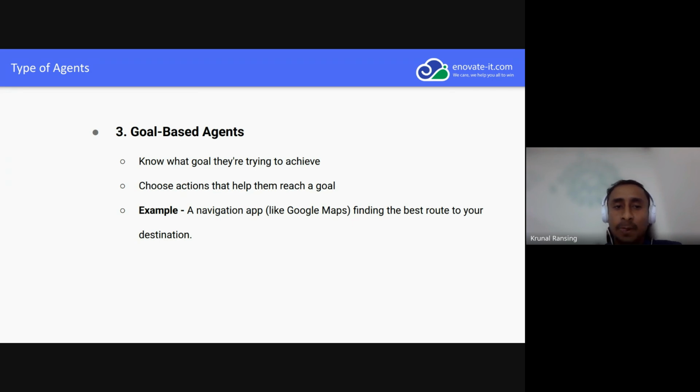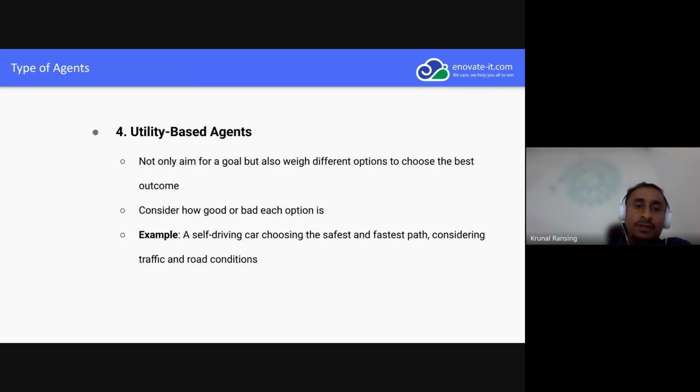Fourth is the utility-based agent. The name itself suggests they have some utility. It's not just the goal. It also decides what options we have, and what is the best outcome we can choose. An example is again the self-driving car.